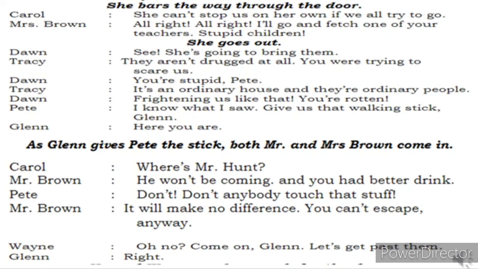Carol says, where is Mr. Hunt? Where is our teacher, Mr. Hunt? Mr. Brown says, he won't be coming, and you had better drink whatever is given to you. He will not be coming is the answer given by Mr. Brown. Petty says, don't anybody touch that stuff. He will order his friends not to touch those particular drinks. Mr. Brown says, it will make no difference. You can't escape anywhere. Okay, you don't drink the drinks that are given to you, but it will not make any sense. You people cannot escape from here anyway.